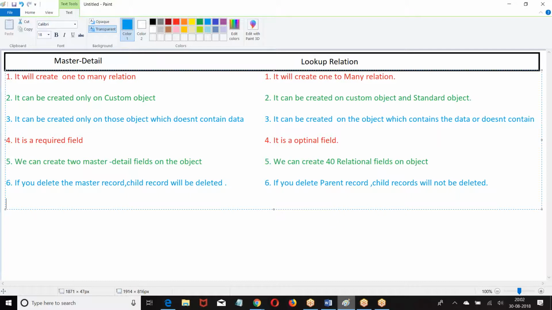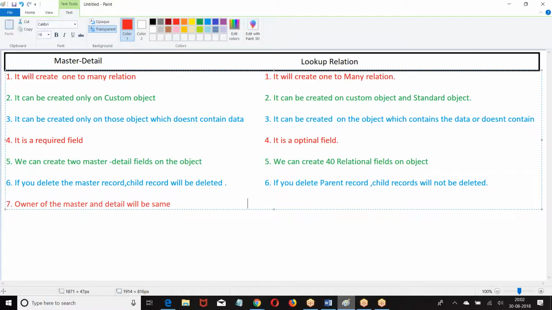Now, look at the next point we have. Owner of the master record. Whoever is the owner of the master record, he is the owner of the corresponding detail record.